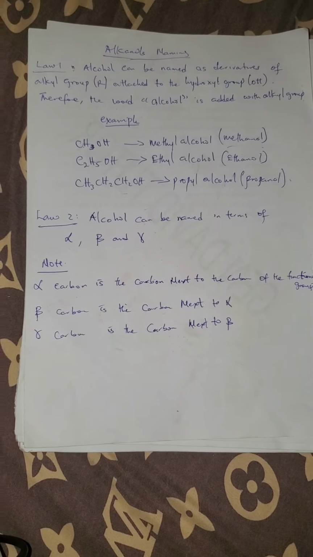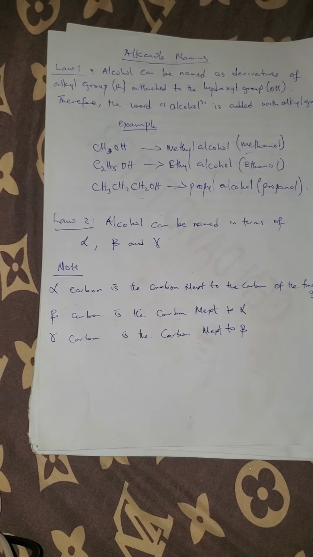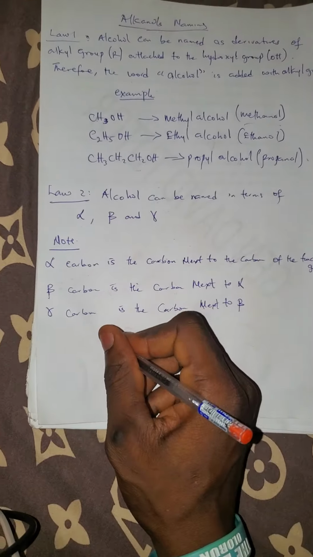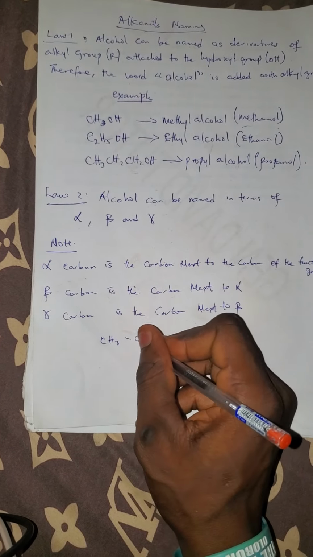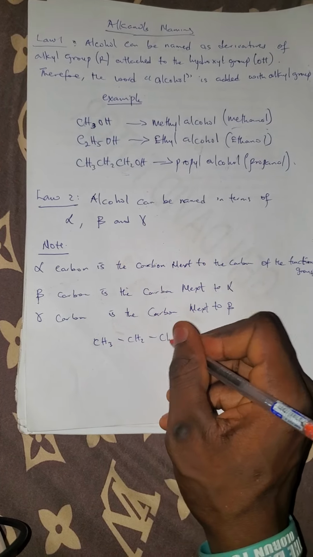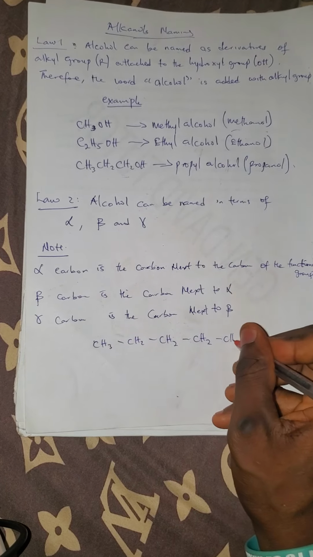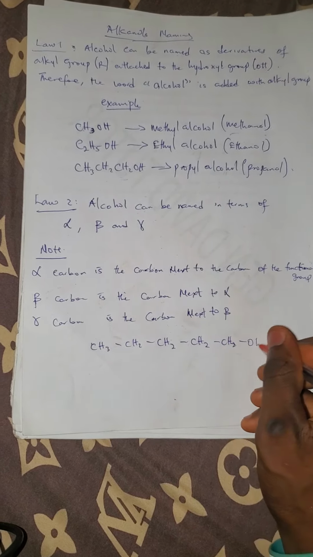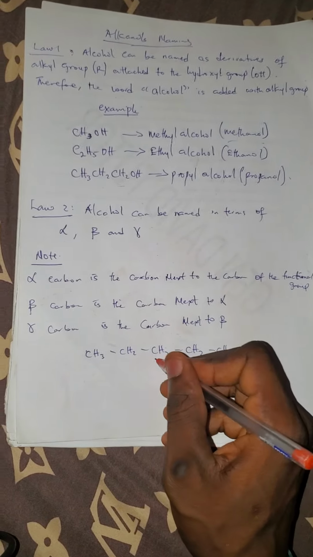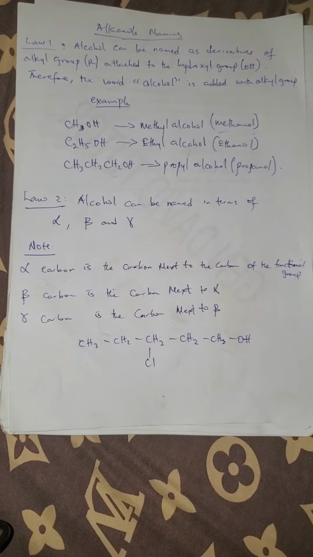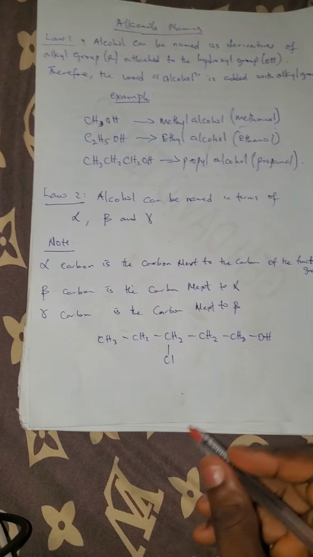Now let us cite some examples. If you are given something like this, CH3, CH2, CH2, CH2, CH2, OH, and you have the Cl here. Now we can name this on the norms.